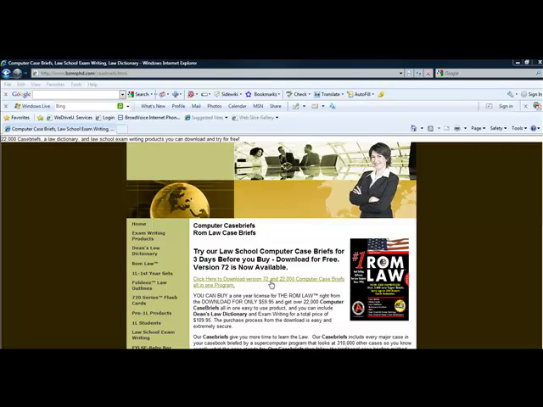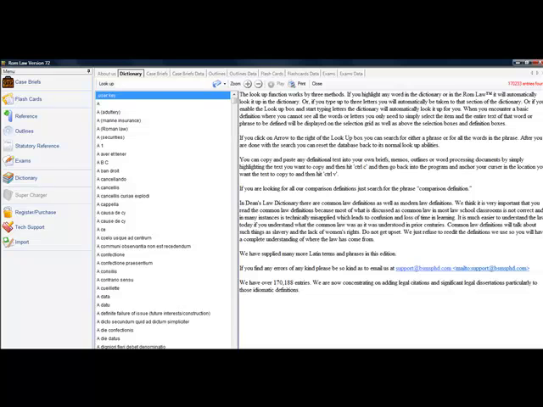The program's about 120 megabytes. And once it's installed, you'll get this particular product. This is what it'll look like. You'll see in this particular case, Rom Law version 72. Case briefs, it has flashcards, it has reference materials and outline, it has statutory reference, it has an exam writing section, it has a dictionary. The supercharger here, that's a placeholder. There's nothing there right now, but it's for a future product that we intend to release. Here's how you purchase or register the product. Here's how you get tech support. And here's how you can import new materials into the current version that you have.